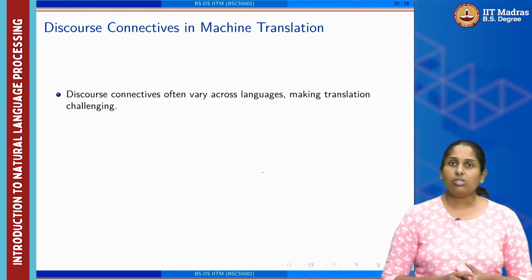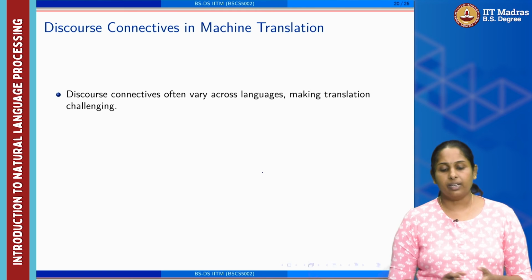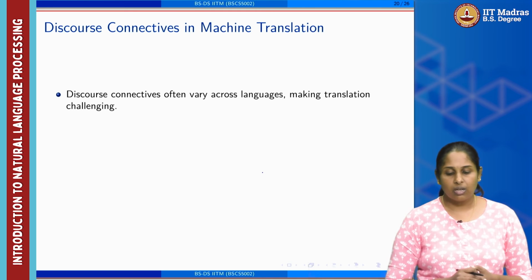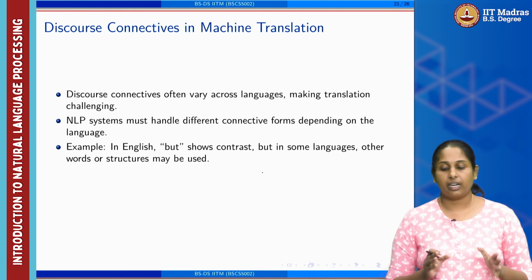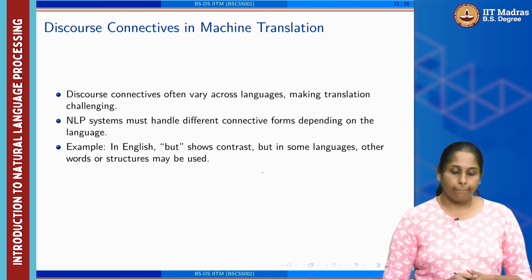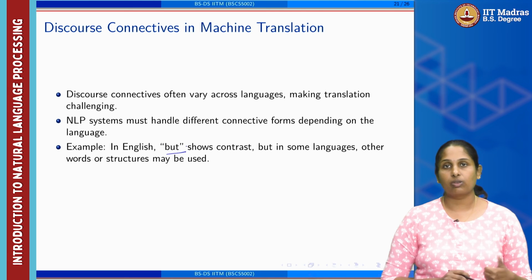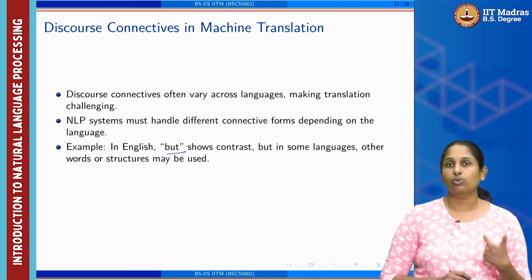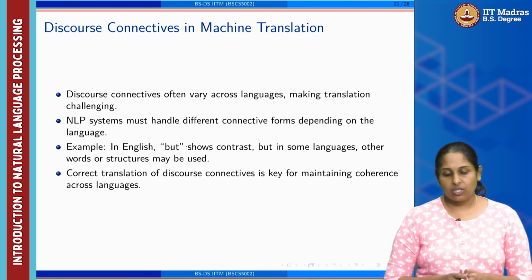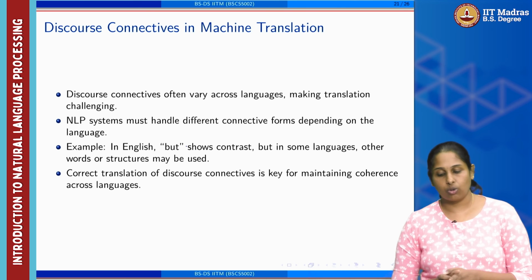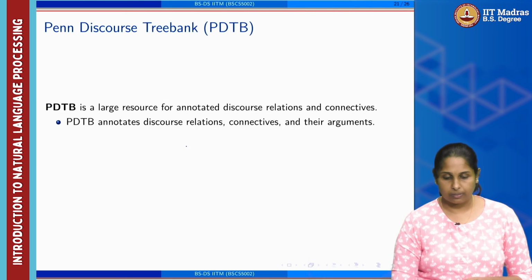Now, discourse connectives in machine translation are used across machine translation systems, because it is a challenging task. NLP systems must handle different connective forms depending on the language. For example, but shows contrast in some languages, but other languages may use another word or another structure to express the same but. So, correct translation of discourse connectives is key for maintaining coherence across languages.